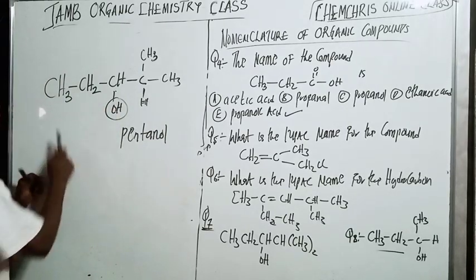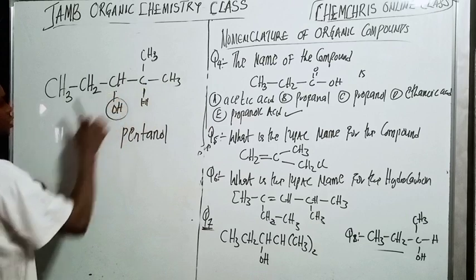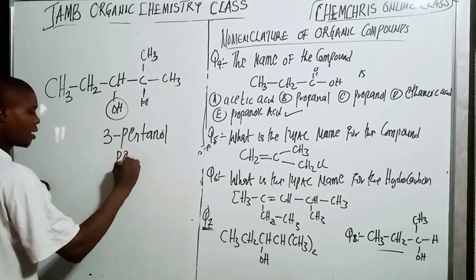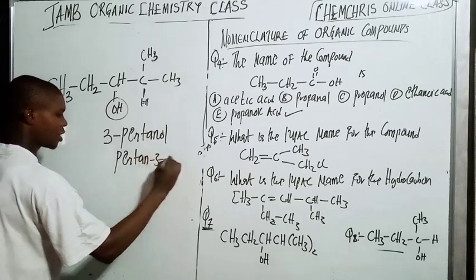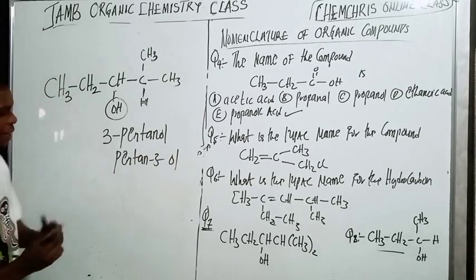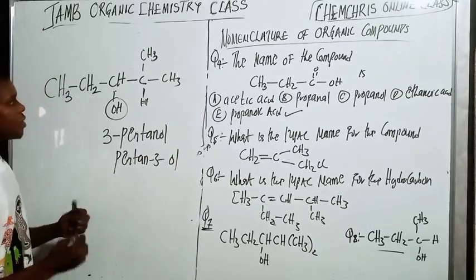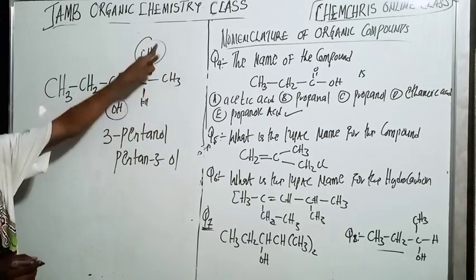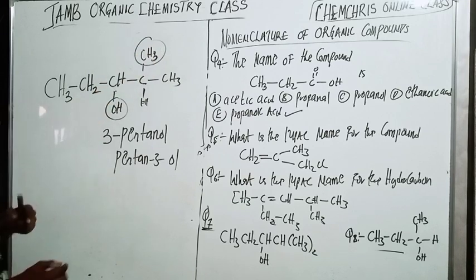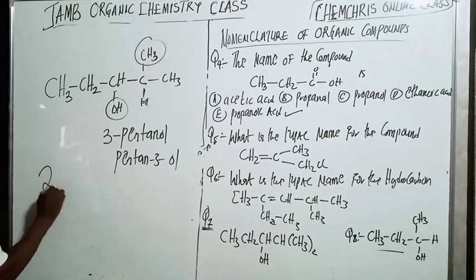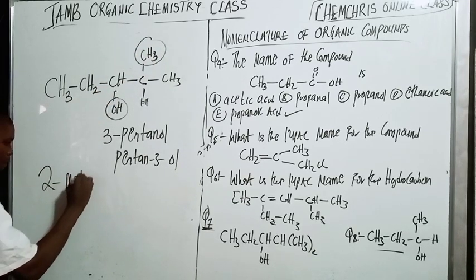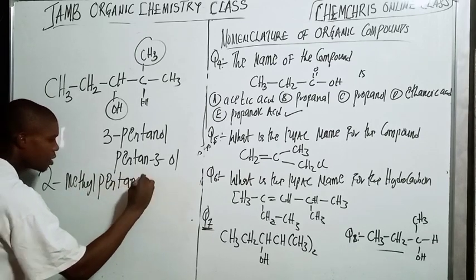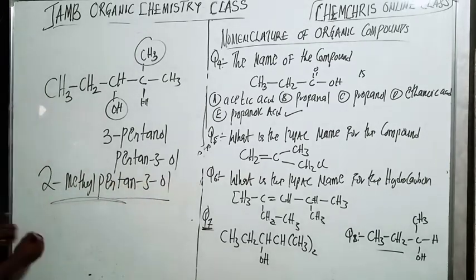Now, what is the position of the OH? Here we have 1, 2, 3, 1, 2, 3. So here we have 3-pentanol, or pentan-3-ol. Now, the position of this methyl is going to be what? We have to start from here so that we can have 2, right? So it will be 2-methylpentan-3-ol. That is the name.